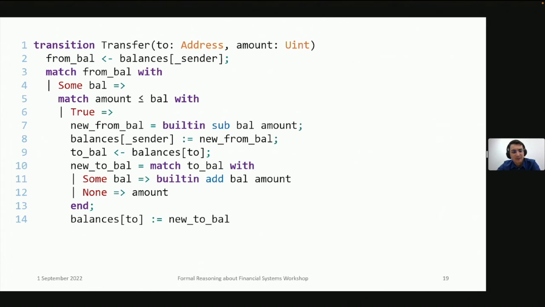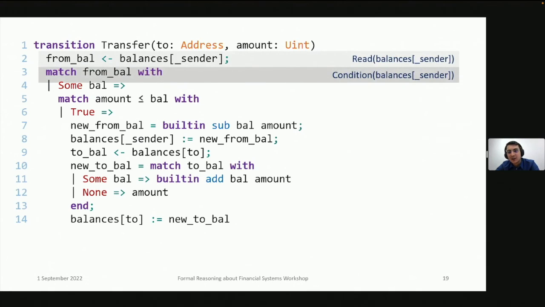So this is a transition that has its parameters to and amount, and there's this implicit parameter _sender, which is the originator of the transaction. And the transition is supposed to transfer tokens from sender to to. So the first line there reads from this balances mapping at the key sender, and it binds that value to this from_bal token. So the effect of this line is reading from balances[sender].